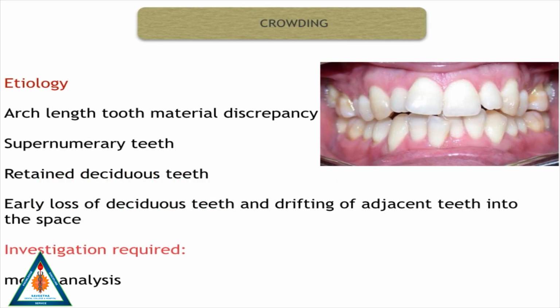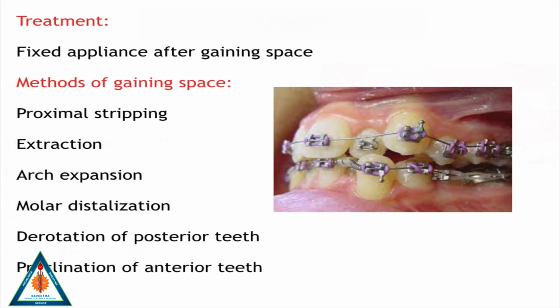Crowding, etiology. It's mainly because of arch length tooth material discrepancy, supernumerary teeth, retained deciduous teeth, early loss of deciduous teeth, and drifting of the adjacent teeth into the space. Investigation required is model analysis. Treatment involves fixed appliance after gaining space.